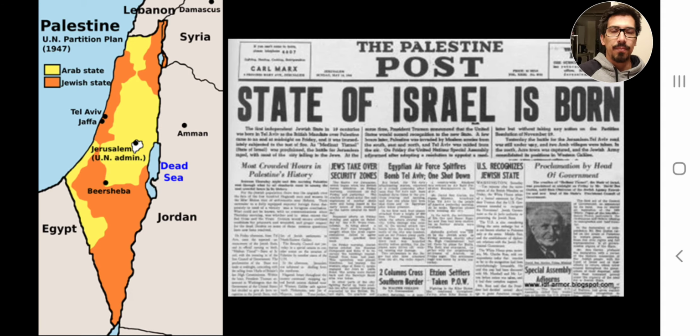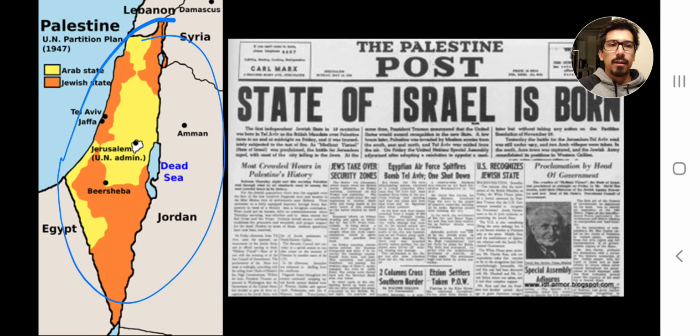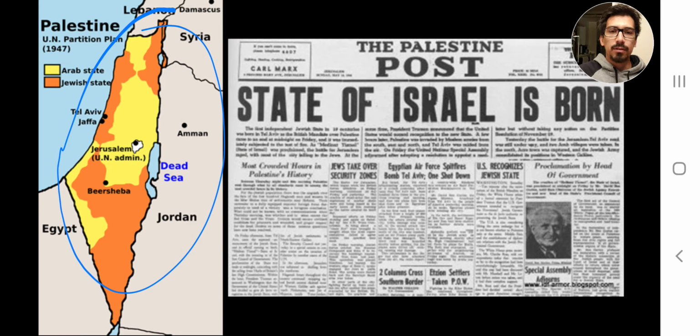So here's just a couple of images. One, a newspaper article talking about the establishment of Israel. The image on the left here, you see the UN partition plan. Now, Israel does not look like this exactly today. The Jewish state is actually much more of the region now, and a lot of that goes to the wars that have taken place since the partition and the establishment of the state of Israel.